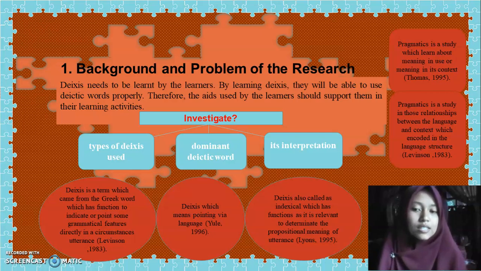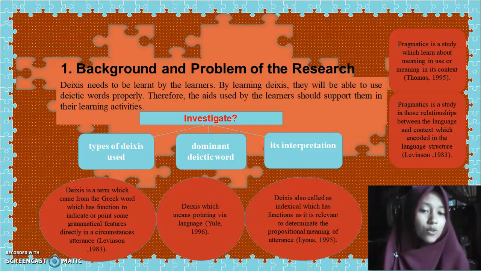One of them is deixis. Deixis is a term which comes from the Greek word, which has the function to indicate or point to some grammatical features directly in a circumstance or utterance, as Levinson says. Yule also states that deixis means pointing via language. And lastly, Lyons also states that deixis is also called indexical, which has the function of determining the propositional meaning of an utterance.